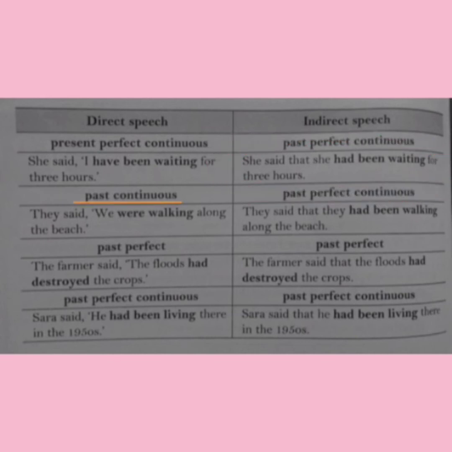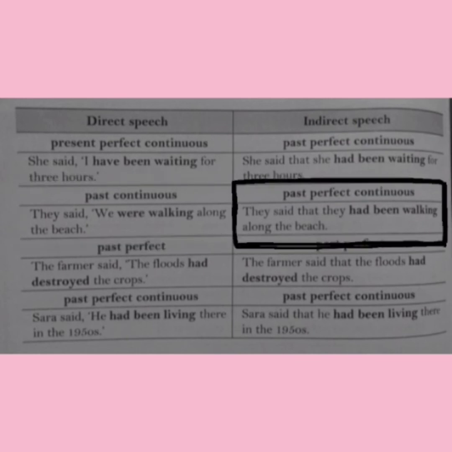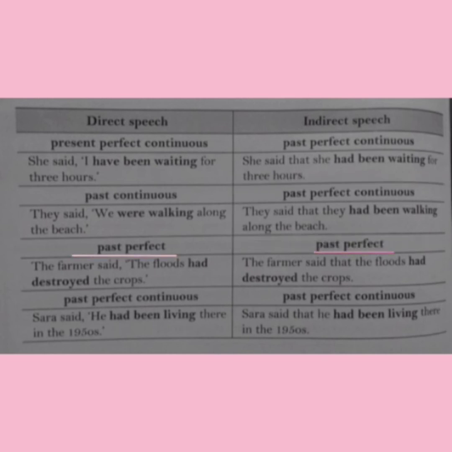The past continuous will change into past perfect continuous. For example: they said, "We were walking along the beach," is in direct speech. The indirect speech will be: they said that they had been walking along the beach. The past perfect will remain the past perfect only.